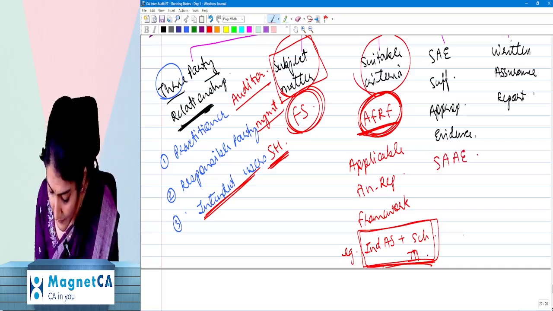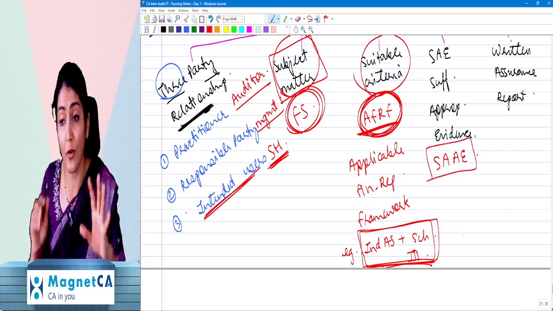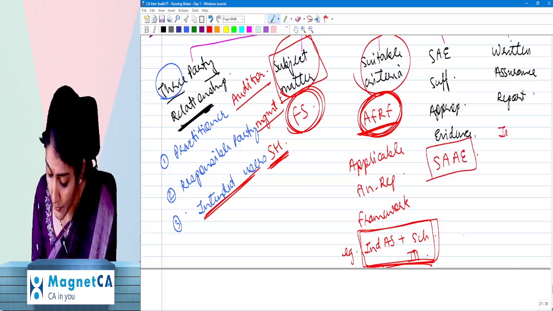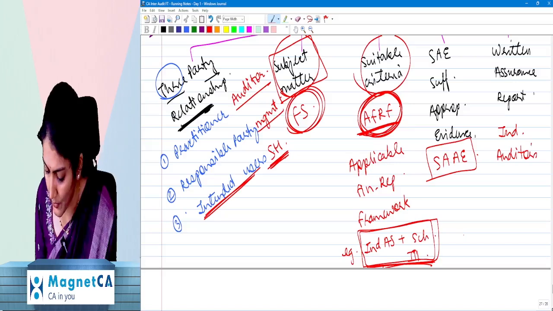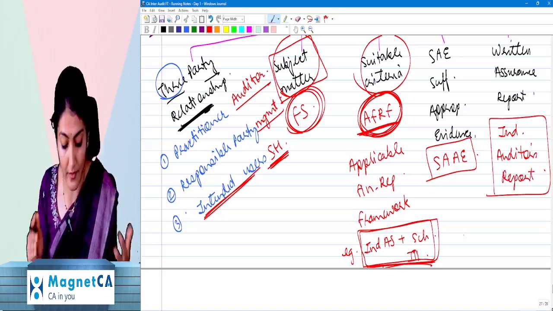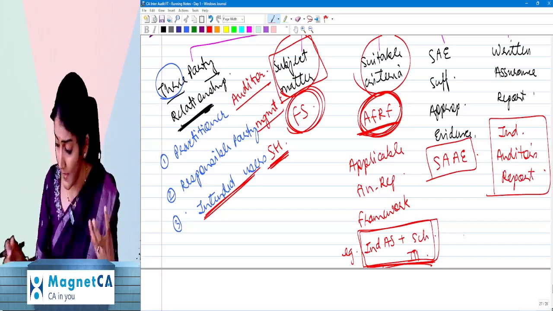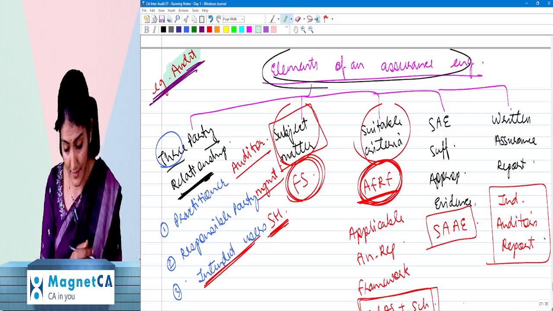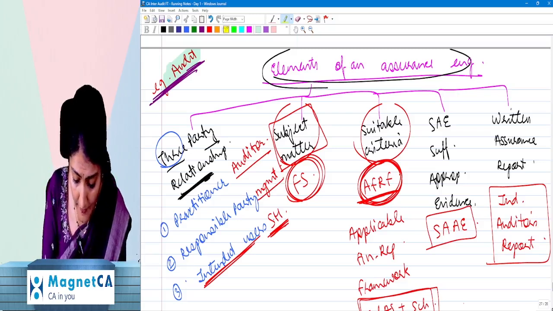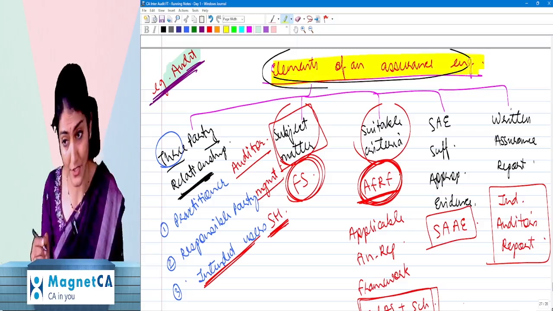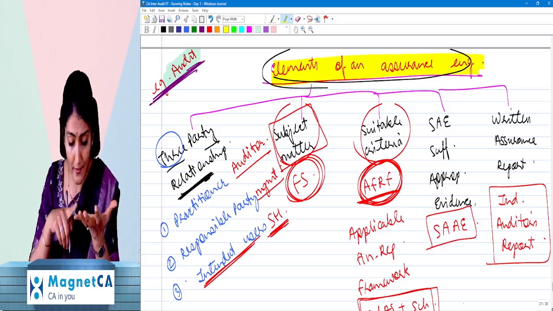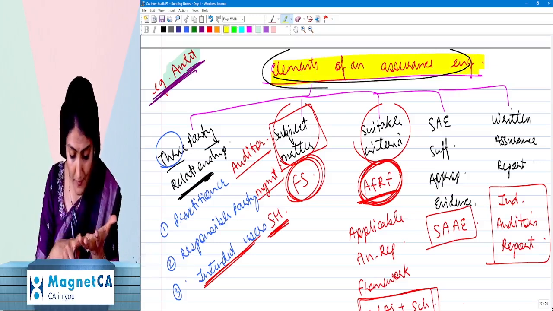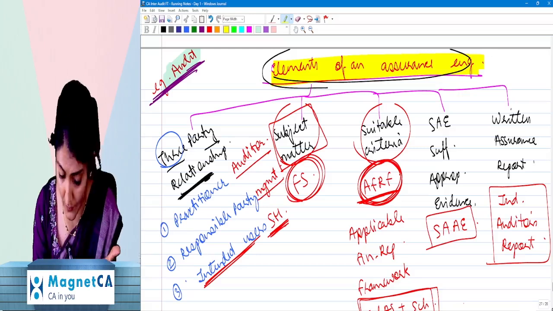For that, you need to obtain the sufficient appropriate audit evidence. And then auditor, you will issue the independent auditor's report in accordance with SA 700. Right? Independent auditor's report. Okay, right. So I've just given you the example of the audit, because audit is an example of an assurance engagement. Right, so three parties. Who are the three parties? Practitioner, responsible party, and the intended users.